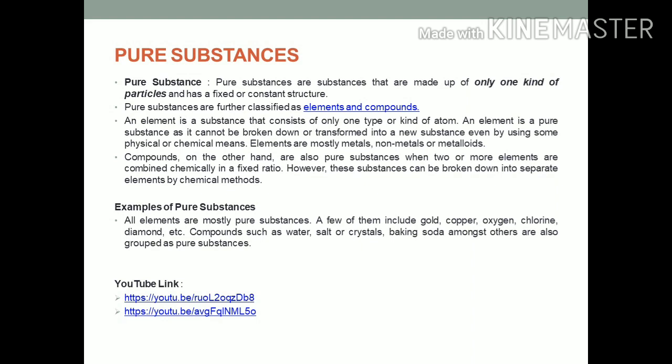Now we will understand what are compounds. Compounds, on the other hand, are also pure substances, where two or more elements are combined chemically in a fixed ratio. However, these substances can be broken down into separate elements by chemical methods. Some examples of compounds are water, salt crystals, baking soda, etc.